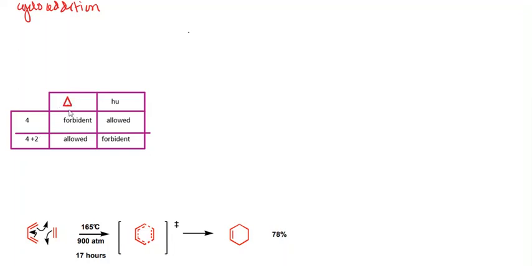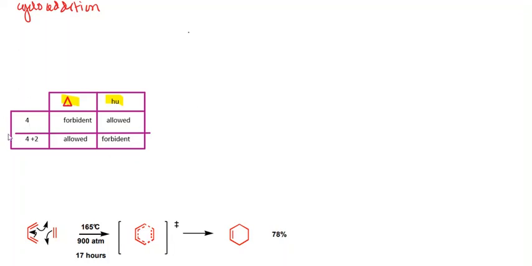This triangle type of shape indicates the thermal heating symbol, that is, a thermal reaction. This H mu indicates the photochemical type of reaction. Students should always remember that H mu always stands for the photochemical reaction, and this small triangle always represents the thermal reactions.